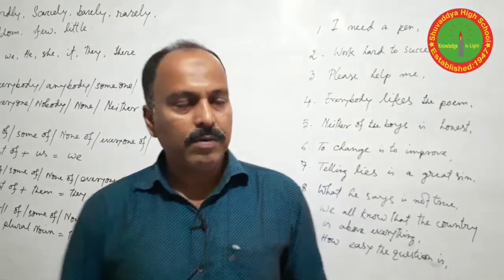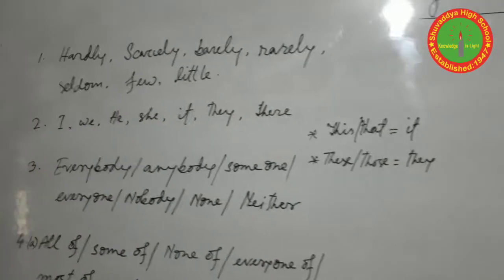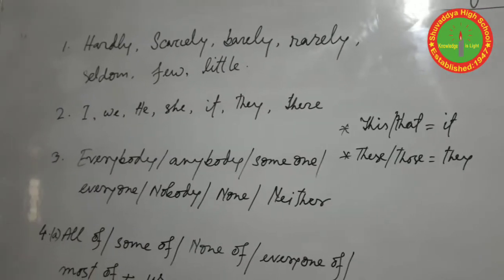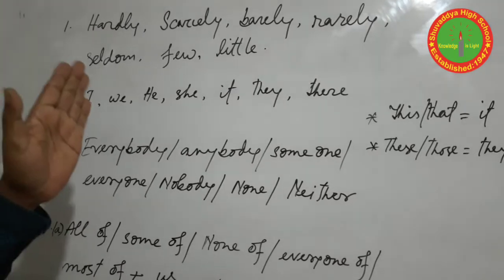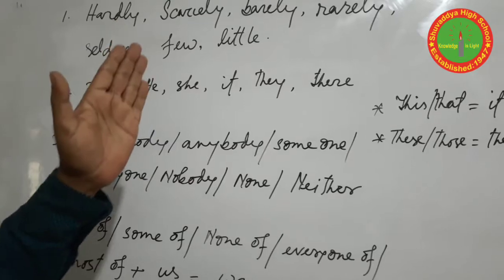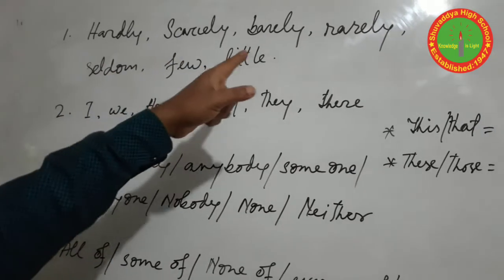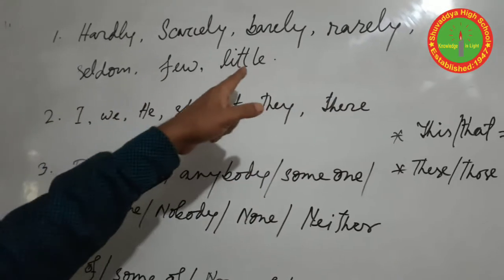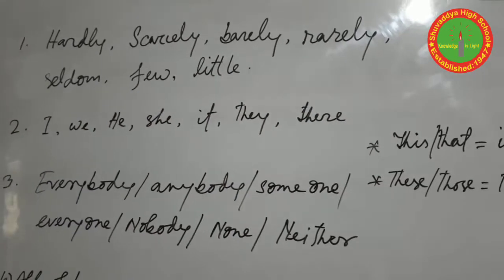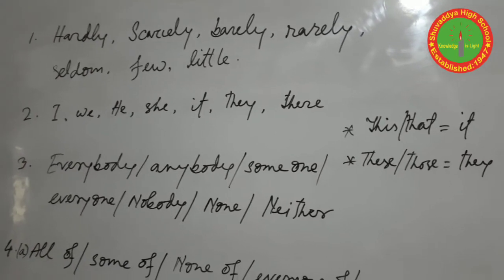So have a look on the blackboard. There are some words you can find. This is point number 2. If you find these words in your sentence or statement: hardly, scarcely, barely, rarely, seldom, few, little, these words generally show a negative expression.